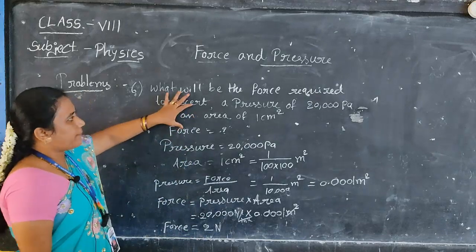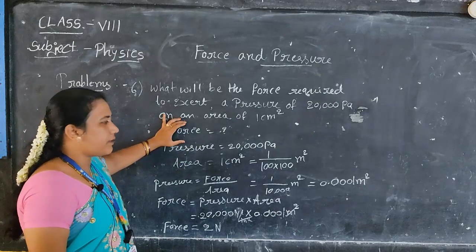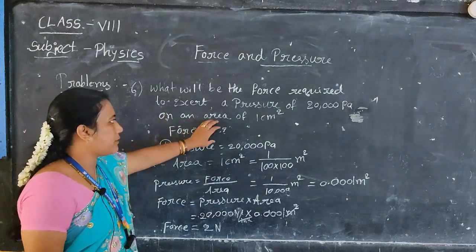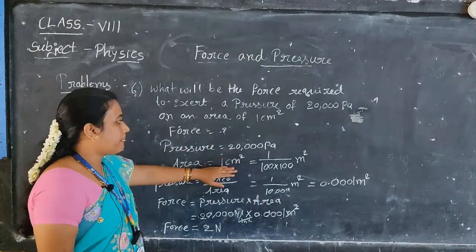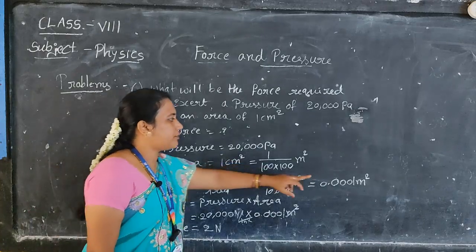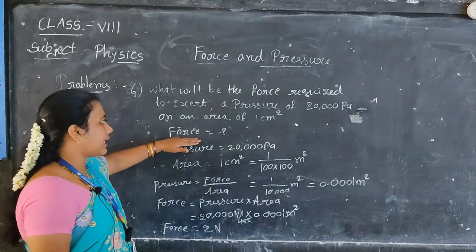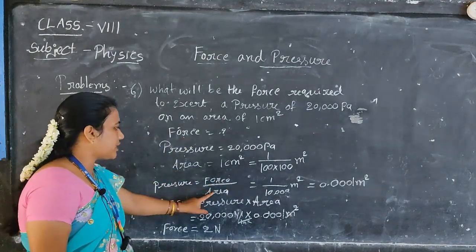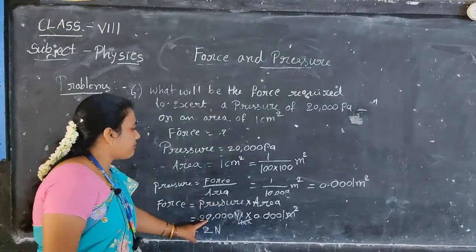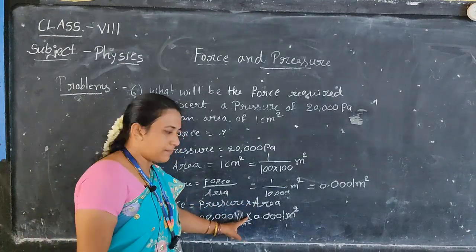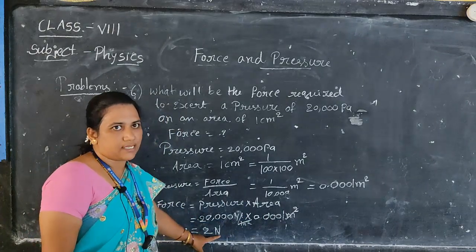Okay, so from this problem you have to write down the given values. Here from the problem we need to calculate force. Pressure given is 20,000 pascals. Area 1 centimeter square. This 1 centimeter square we need to convert into meter square. Then take the formula, pressure is equal to force by area, but we want to calculate the force. So force is equal to pressure into area, multiplication. So when we do the multiplication of pressure value and area value, we will get the value of force as 2 newtons.